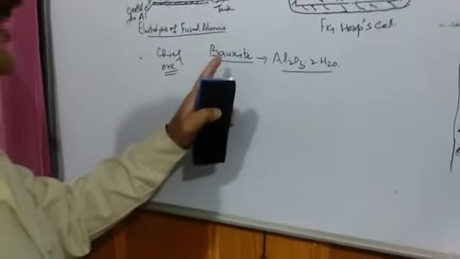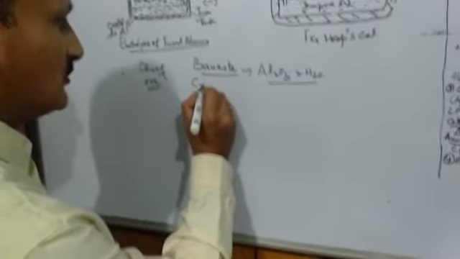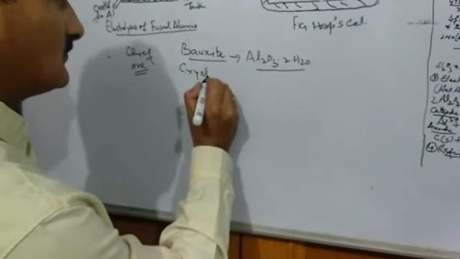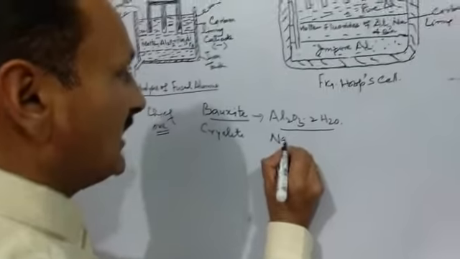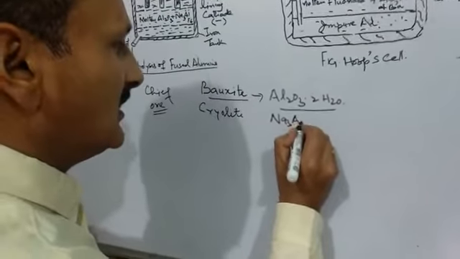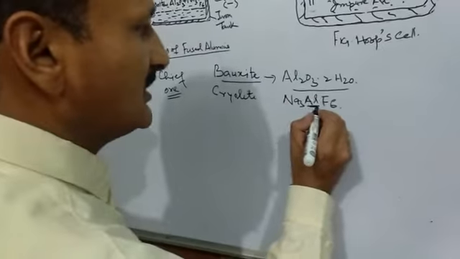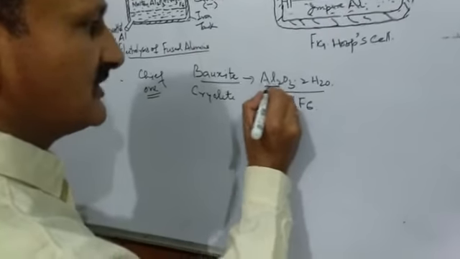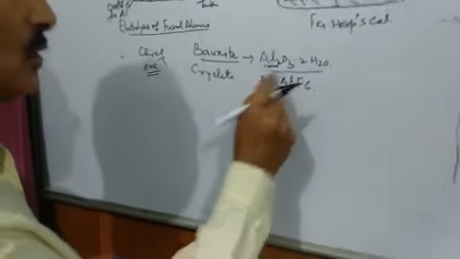Then we have another ore of aluminium, cryolite, and its chemical formula is Na3AlF6. Aluminium is present in it. So this is an ore of aluminium.